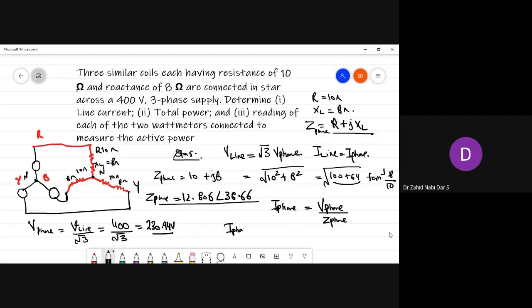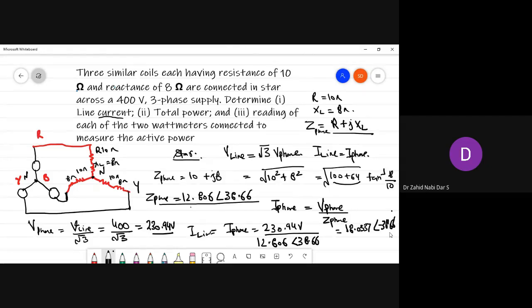V phase is 230.94 volts, and your Z phase value we already calculated, 12.806 at an angle of 38.66. So this angle will go up and become minus, and here you will get 230.9 divided by 12.806, which is 18.0337 at an angle of minus 38.66. Now you have all the values. Now, to determine the line current: line current is equal to phase current. I phase is equal to I line.